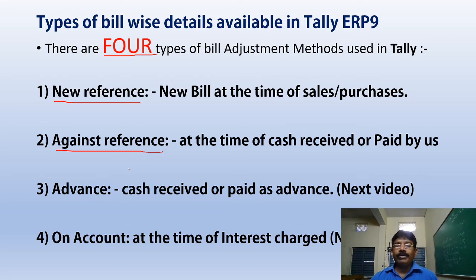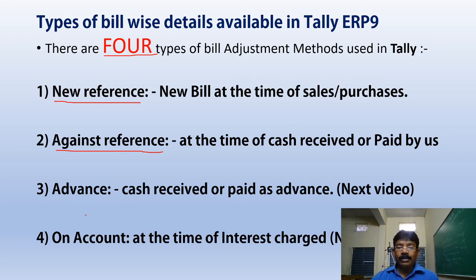So when we enable those, we are getting 4 important adjustments. One is new reference. Whenever new sales or new purchases are made on credit, buying on credit or selling on credit, we have to give the reference, a new reference of the bill.